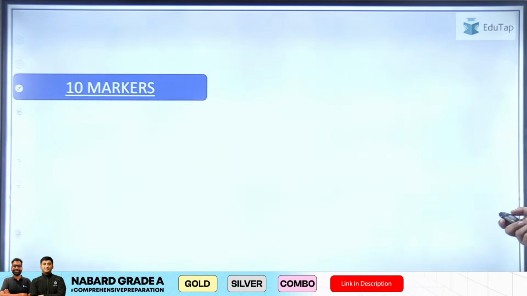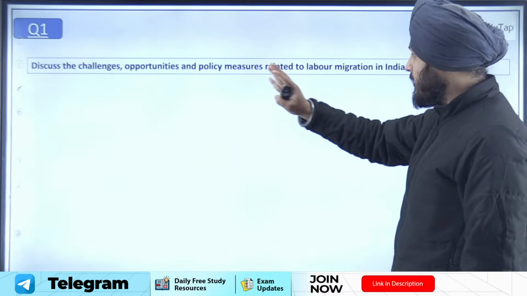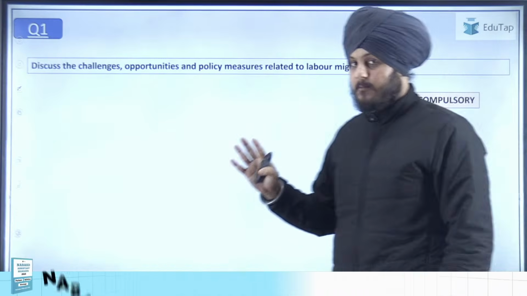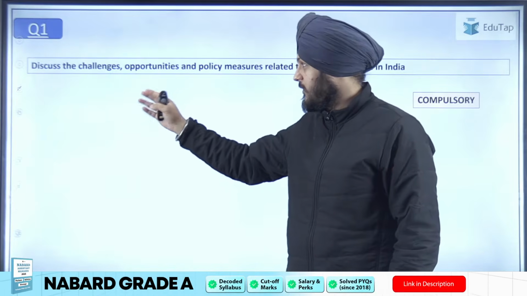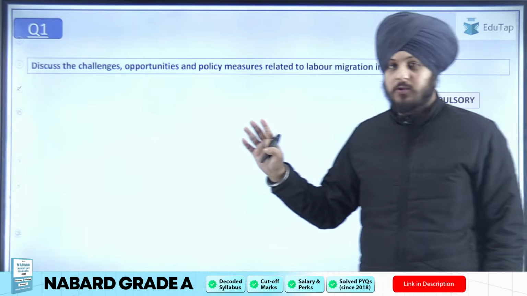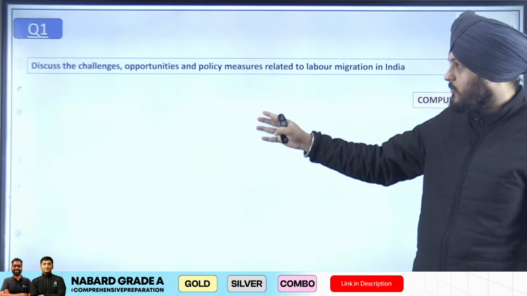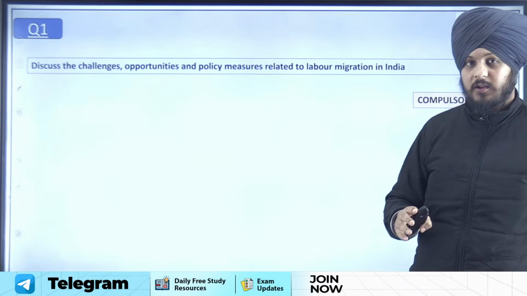So first of all, if we talk about the 10 marker questions, right? As part of the 10 markers, this was the compulsory question that was asked, which discussed the challenges, opportunities and policy measures related to labor migration in India. So this question was compulsory, and if you feel that any question needs some kind of change, you can write it in the comment box and we are going to edit it, because this is something that we are discussing based only on the students' interaction, right?